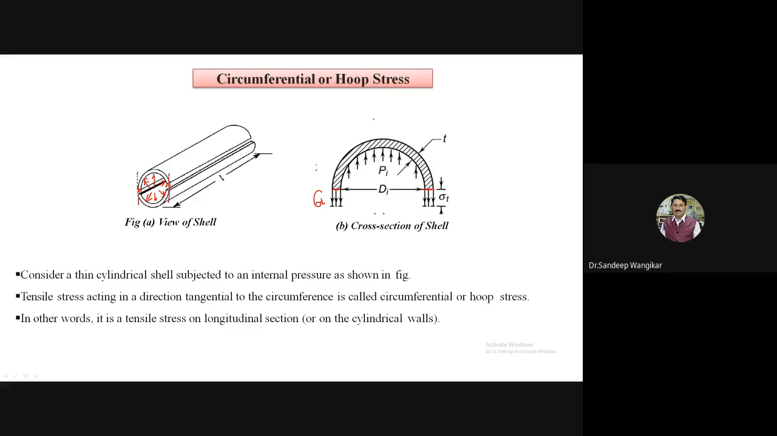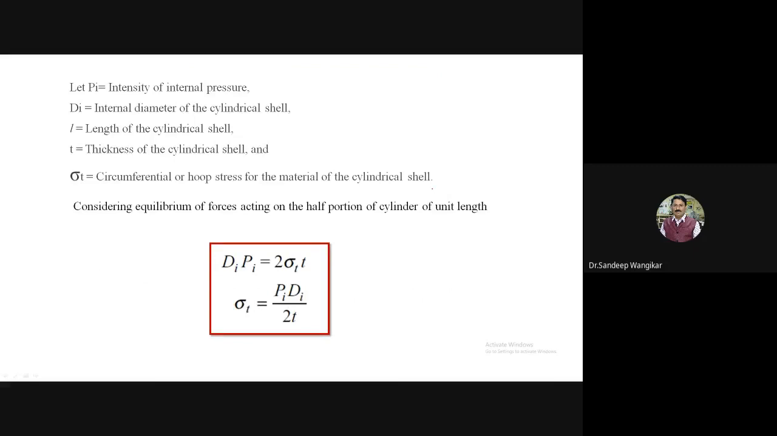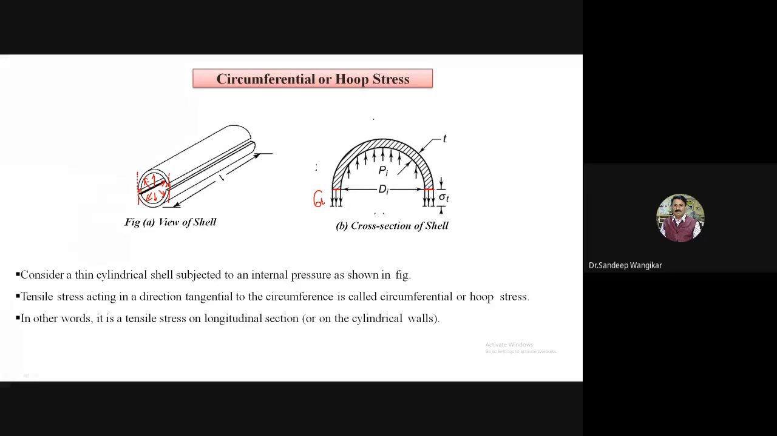Okay, so let us proceed. You have given the heading as circumferential or hoop stress for a thin cylinder subjected to internal pressure. Now let us assume Pi is the intensity of this internal pressure. It is shown in this diagram also. So this Pi is the internal pressure.